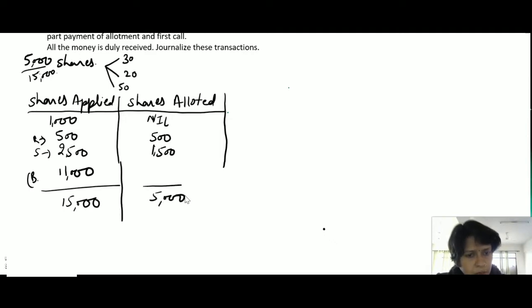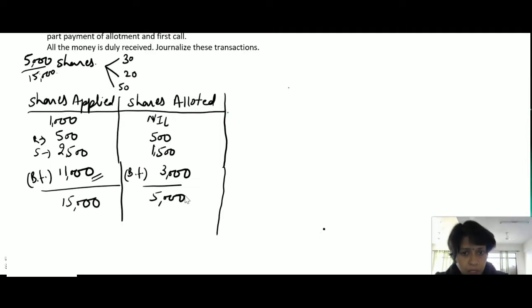This is the balancing figure, and this too. We have allotted them 3,000 shares. It means those persons who applied for 11,000 shares, we have allotted only 3,000 shares.